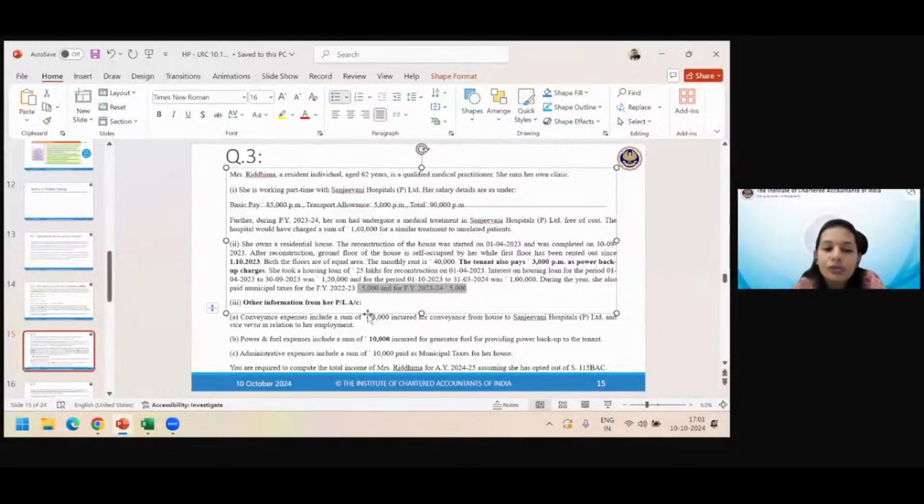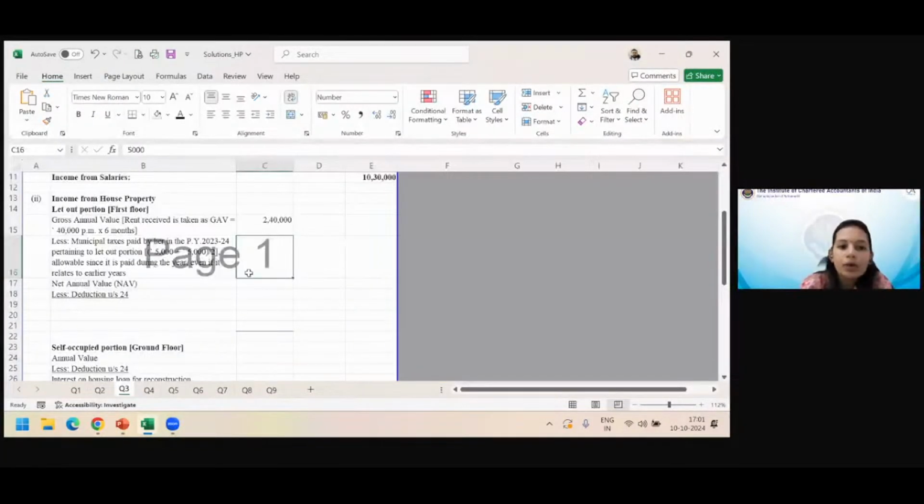But that 10,000 relates to both the parts, let out as well as self-occupied. So to the extent of the let out part, it deserves half of it. So 10,000 by 2, 5,000 is what is claimable here.